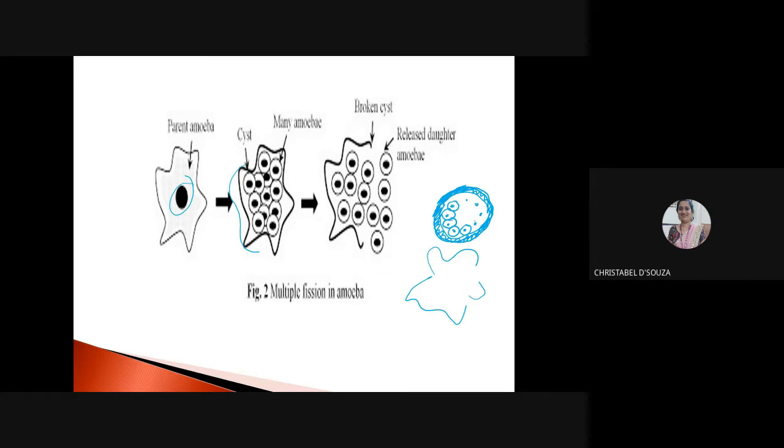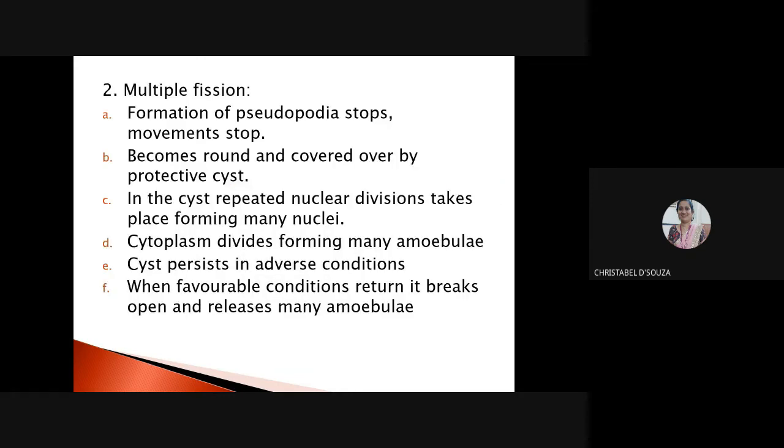So the cytoplasm also goes and surrounds the nucleus. And they remain quiet and don't do anything till favorable conditions occur. When the conditions become favorable, the cyst bursts open and the daughter amoebae or amebulae are released. So this is my multiple fission, which occurs during unfavorable conditions.